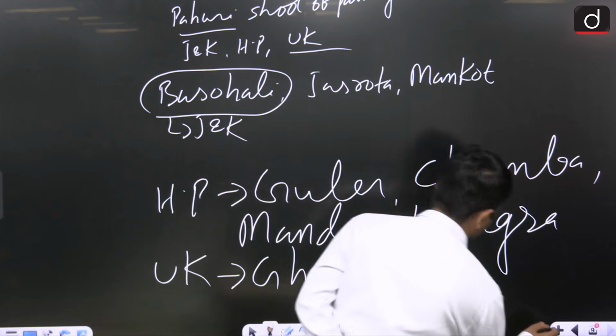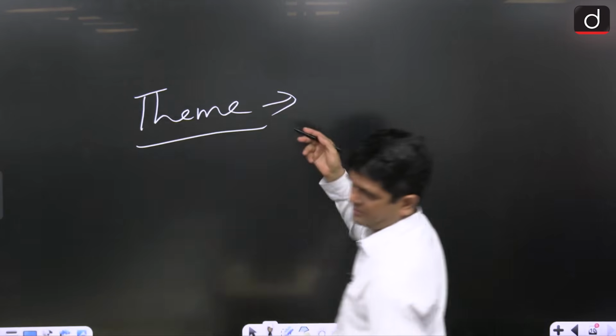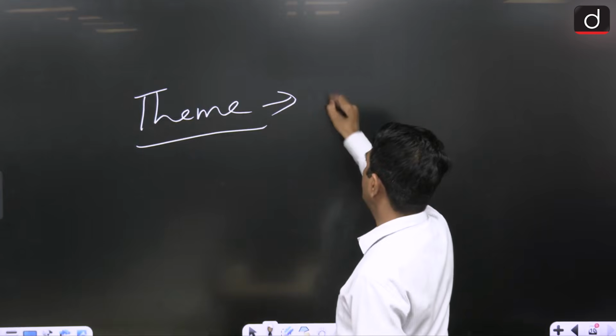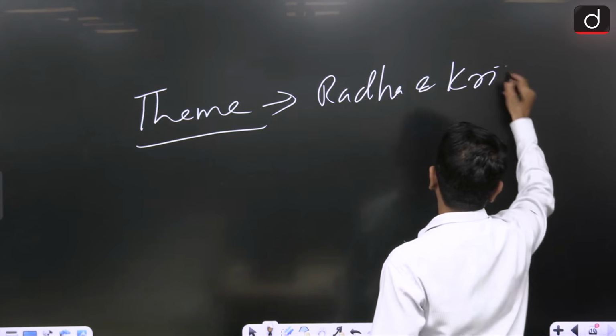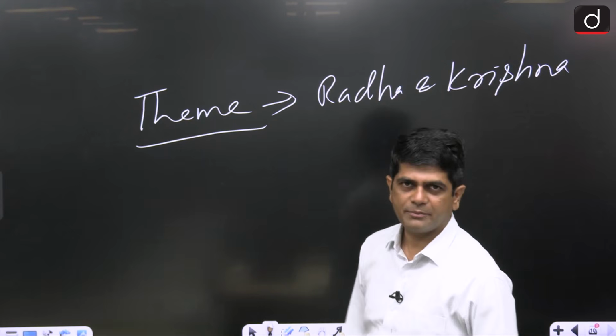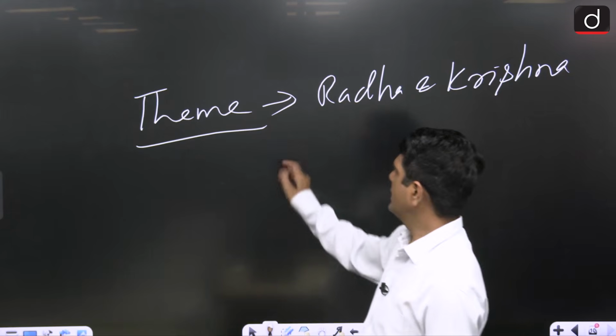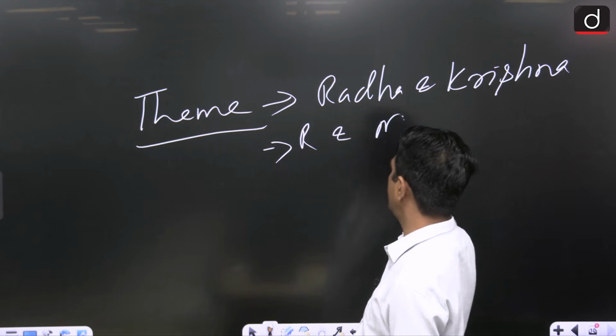Now, next point, what was the important theme? Once again, Radha and Krishna. It was the important theme. Clear na? Apart from that, stories and themes taken from the Ramayana and Mahabharata.